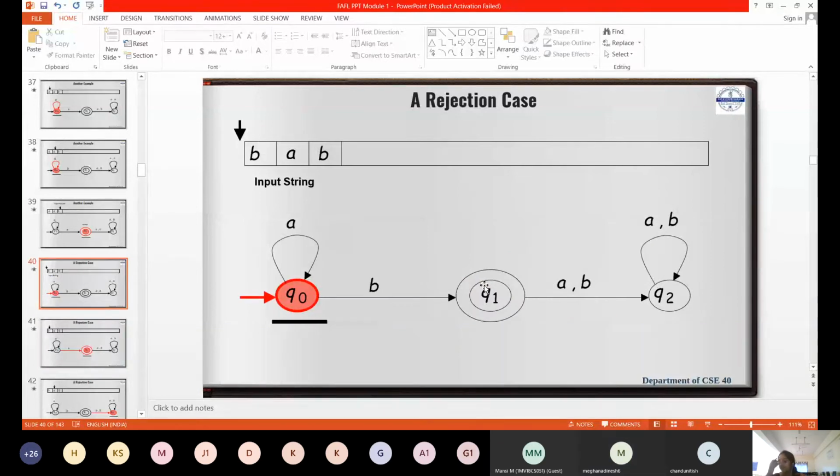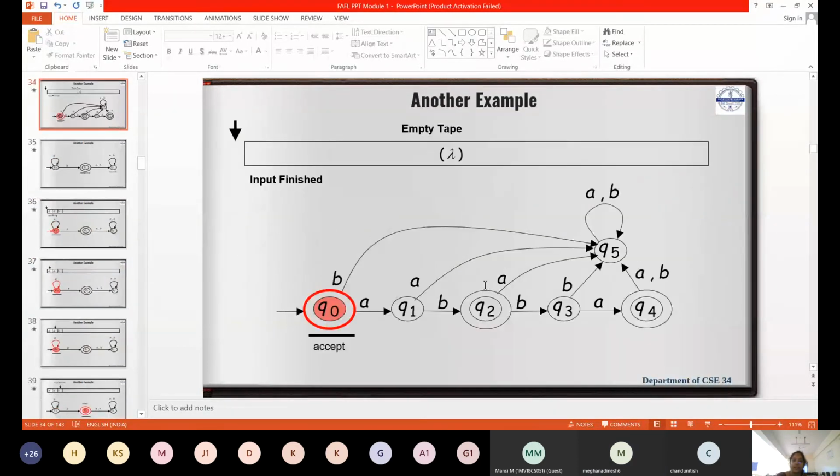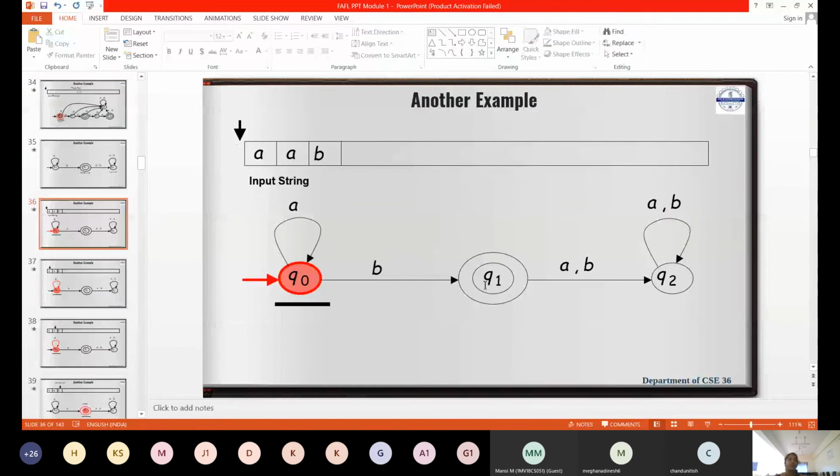You will get like that also. So language cannot always be asked in this manner, as I told you that you will not get the list of strings within the language. They will give you a pattern. L is equal to curly braces, within the curly braces you have A power n suffix B such that n greater than or equal to 0. They will give you like this. You need to list it down and then you need to generate the figure. And then you need to write the transition function. So the transition function should end with an acceptable state. I'll tell you how to write the transition function.